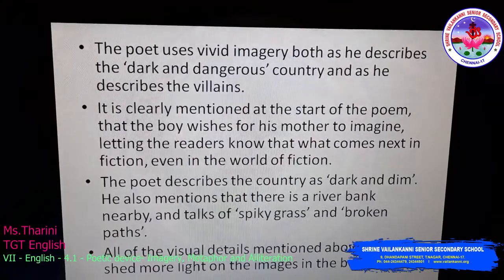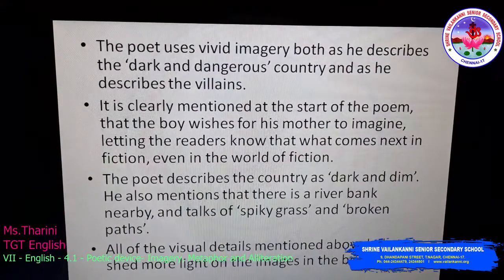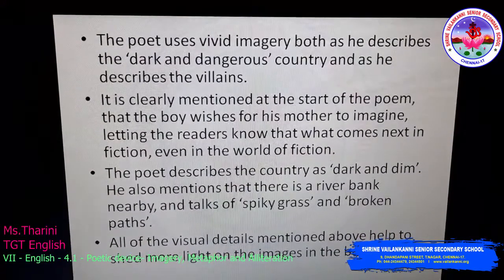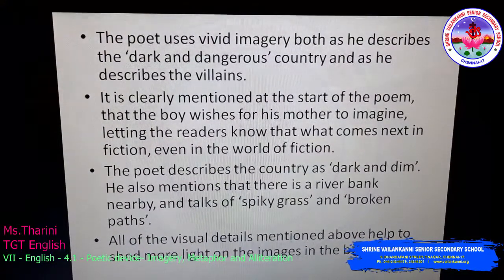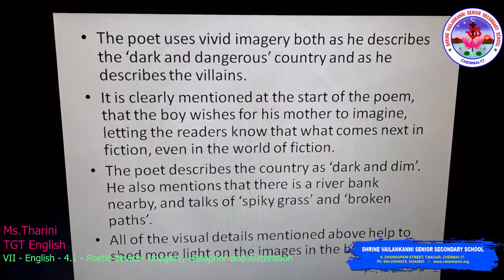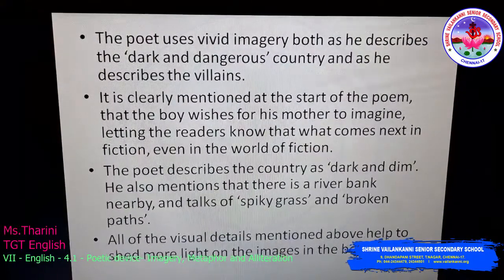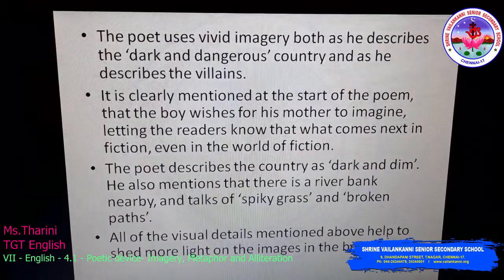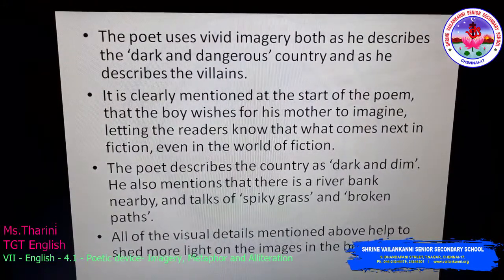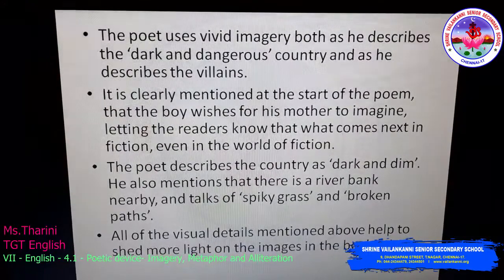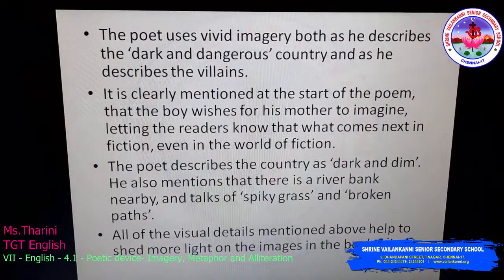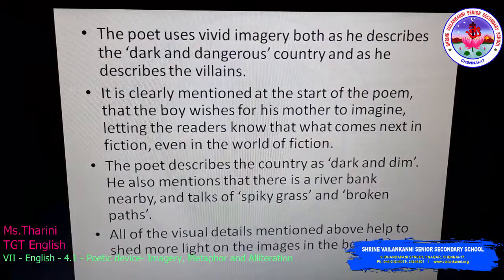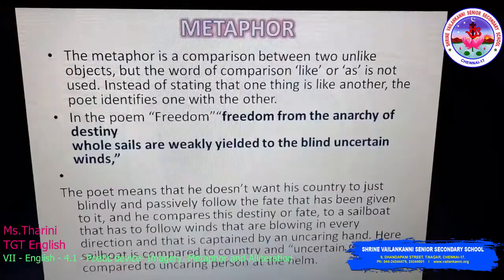We imagine, right? The poet describes the country as dark and dim. He also mentions that there is a river bank nearby and talks of spiky grass and broken paths. All of the visual details mentioned above help to shed more light on the images in the boy's mind. So this is known as the imagery device, which comes under poetic devices.